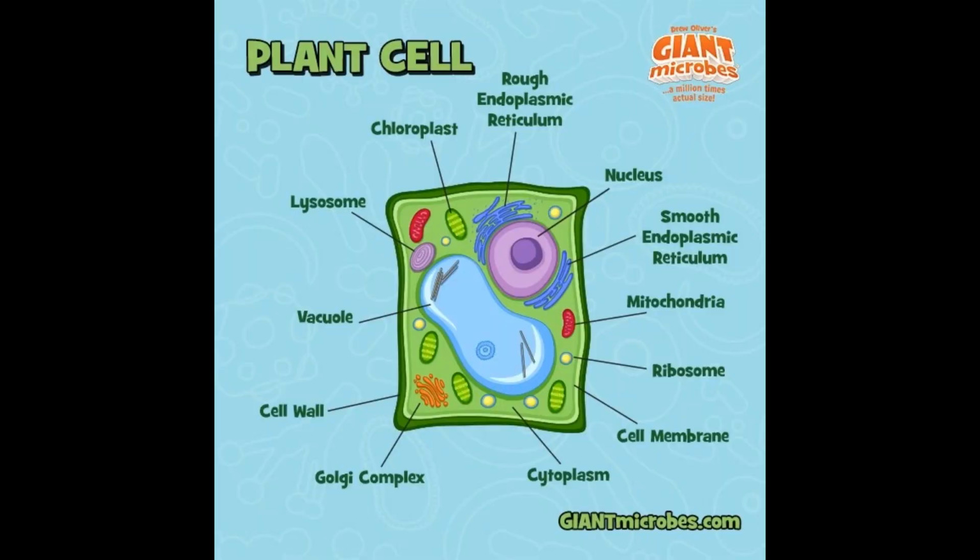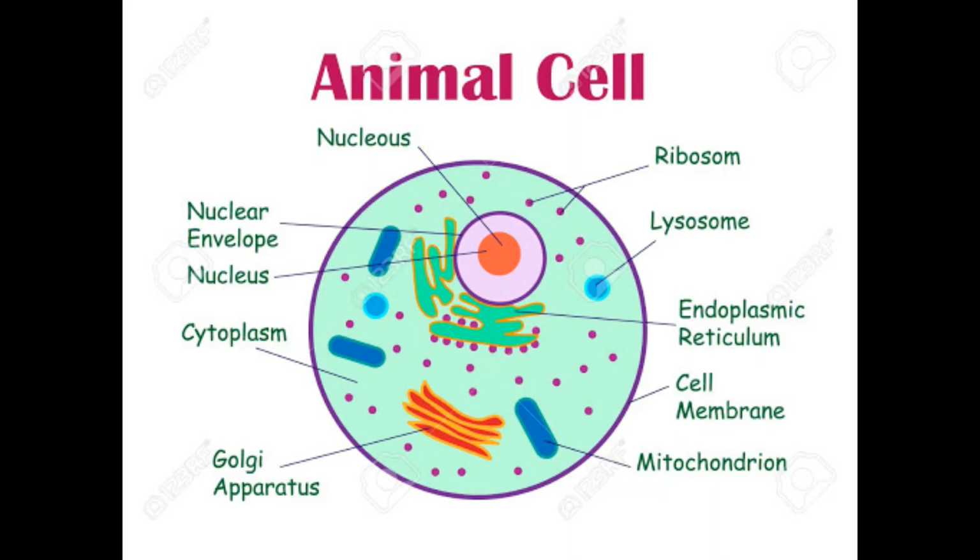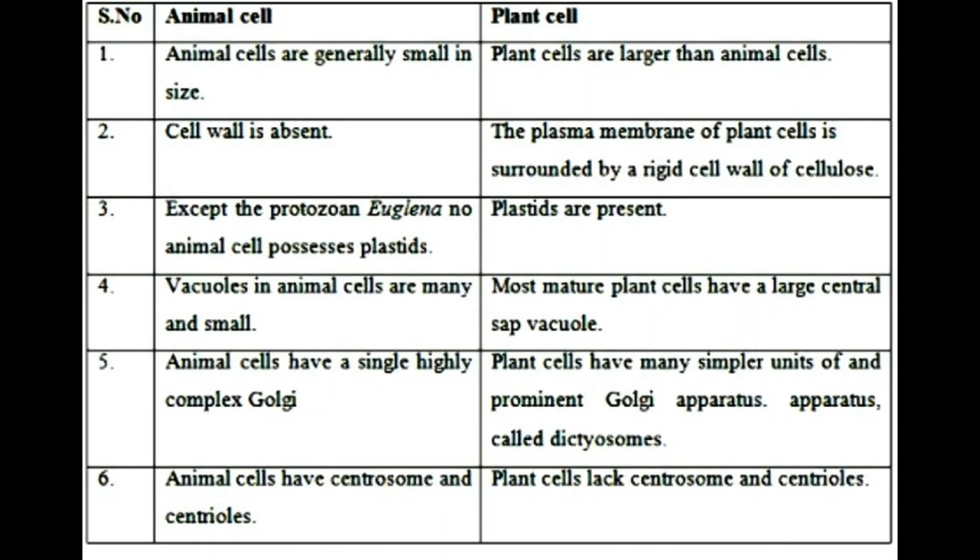Please look. Have a careful look at the plant cell. If you want, you can pause the screen and take a good look. You need not memorize it, but note down all the different parts of it. Now have a look at the animal cell. Also take careful note of the different parts and the basic difference. Try to notice the basic difference between the two. Now let us go to a table.